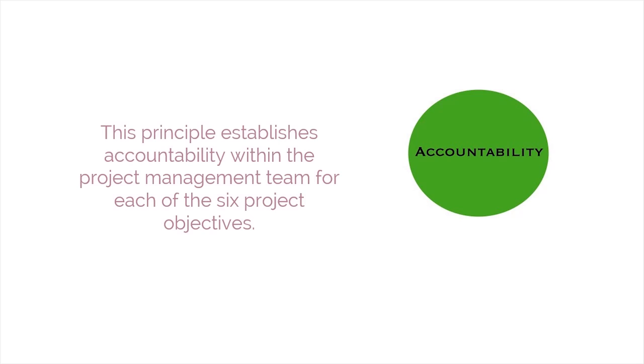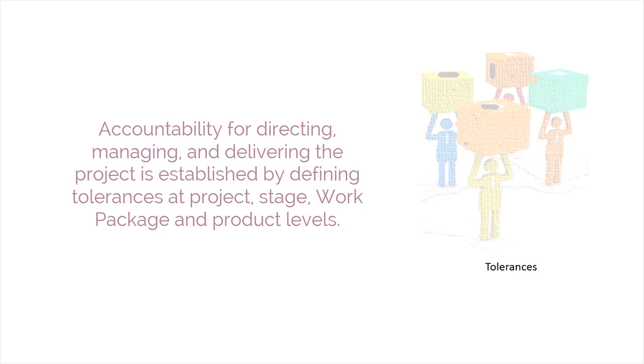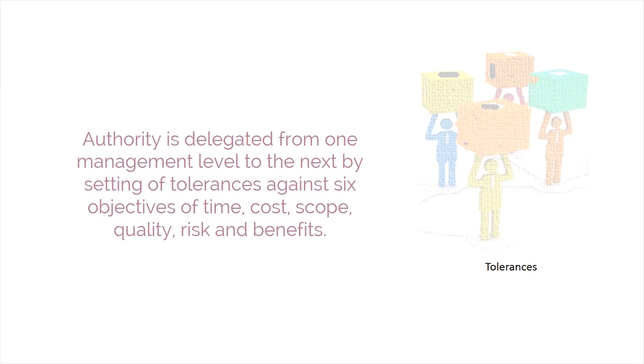Manage by exception. This principle establishes accountability within the project management team for each of the 6 project objectives. In PRINCE2, accountability for directing, managing, and delivering the project is established by defining tolerances at project, stage, work package, and product levels. And authority is delegated from one management level to the next by setting of tolerances against 6 objectives of time, cost, scope, quality, risk, and benefits.